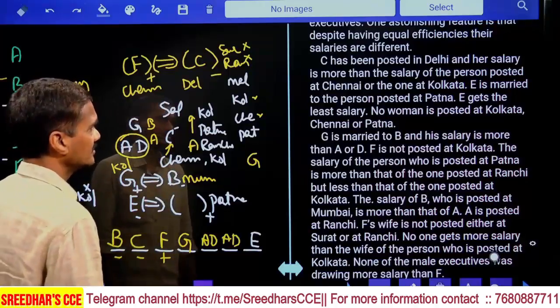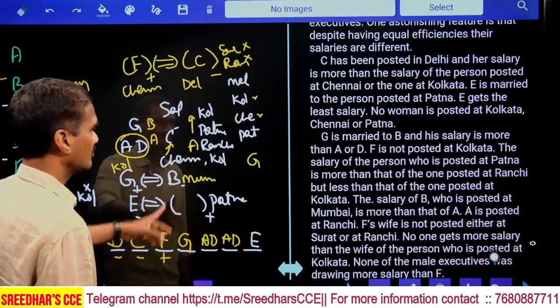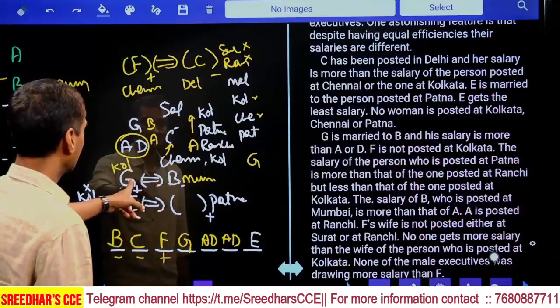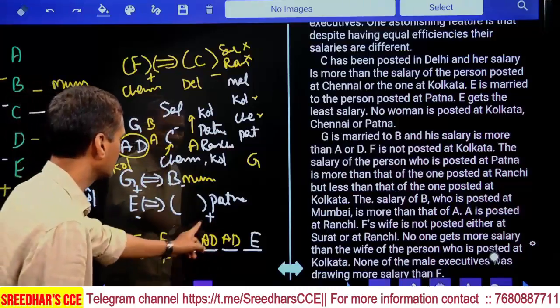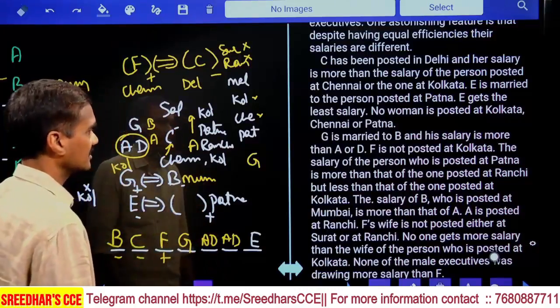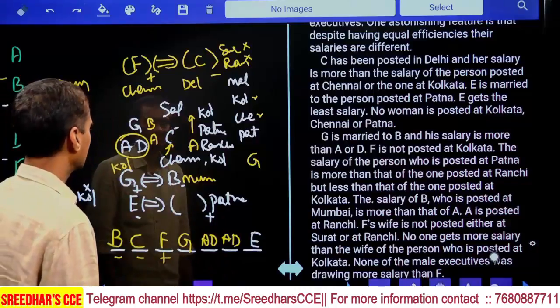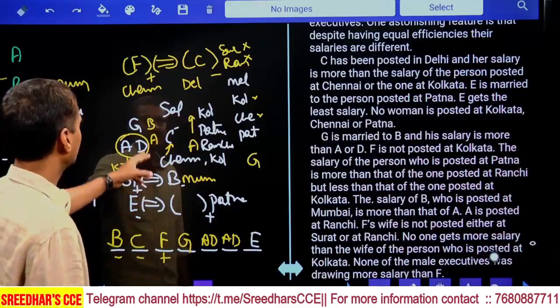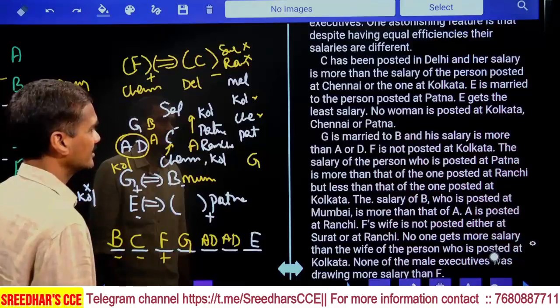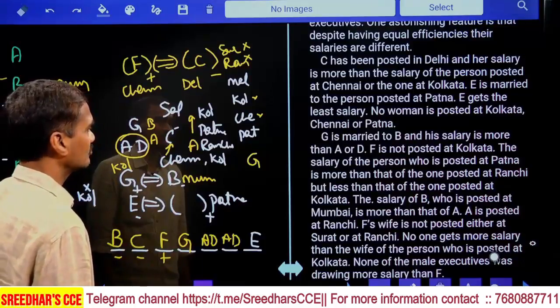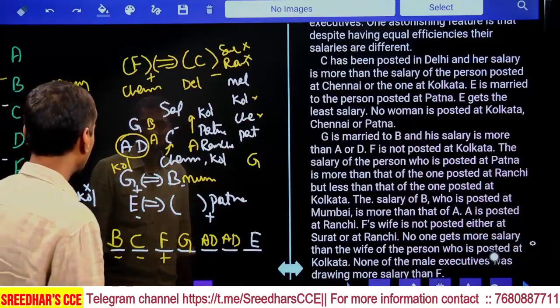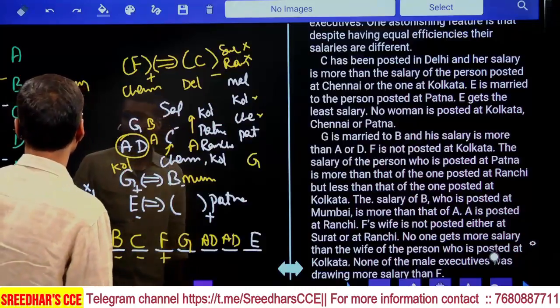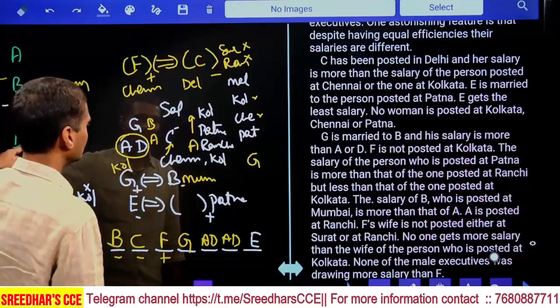Isn't it? G is married to B, and G's salary is more than both these two persons, A and D. That fits here. And F is not posted at Kolkata, so F is posted at Chennai. And the salary of the person posted at Patna is more than Ranchi. Now, who is from Patna and Ranchi?